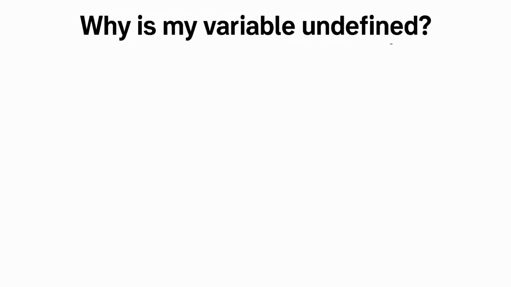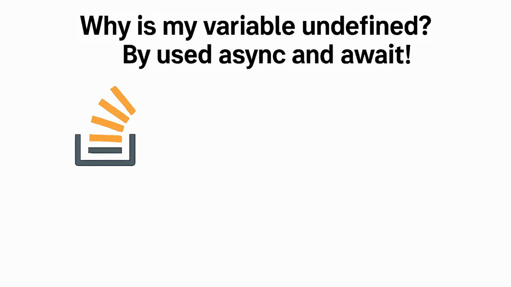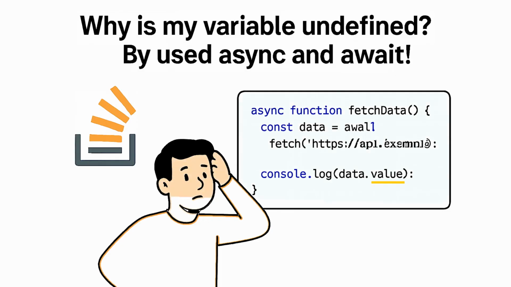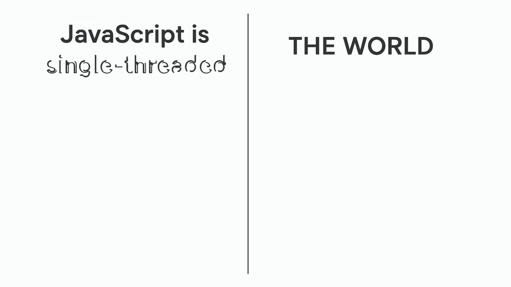If you've ever searched JavaScript questions on Stack Overflow, you've definitely seen this one. Why is my variable undefined? I used async and await. So let's clear this up in plain English.